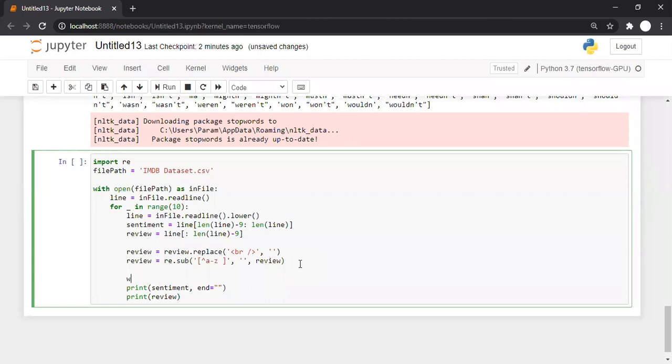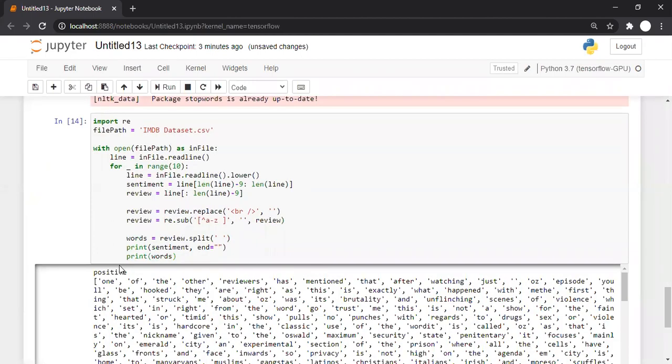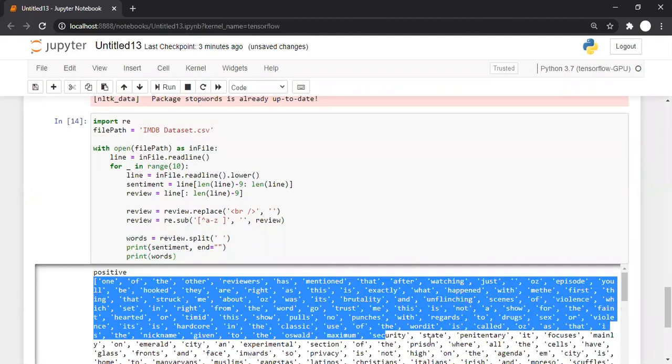For tokenization, I want to divide the review into words. For that, I can use the split method: review.split. I'm splitting it on a blank space. Now instead of review, if I print words, we know the entire review is present in the form of words.